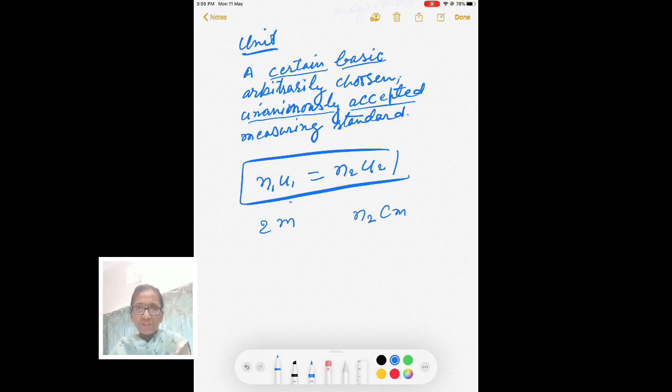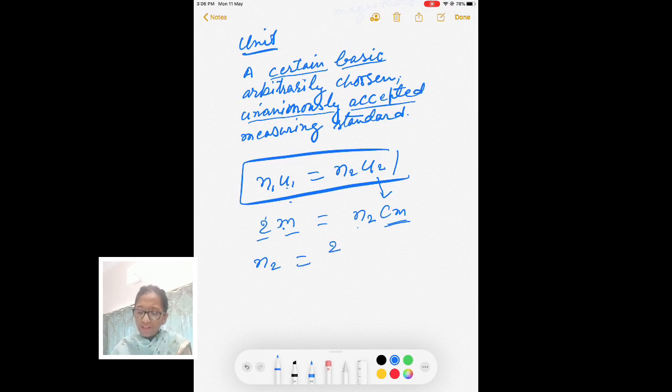So three things you know. You know n1, meaning 2, and u1, meaning meter, and you are to convert into centimeters, so you know u2 also, but you do not know n2. So putting all these values, you can find the unknown number, that is n2.